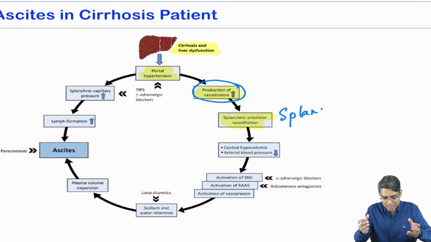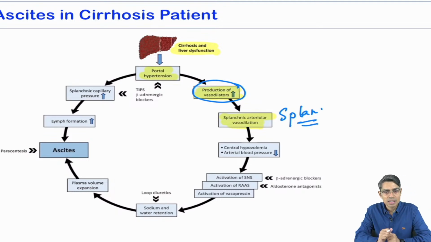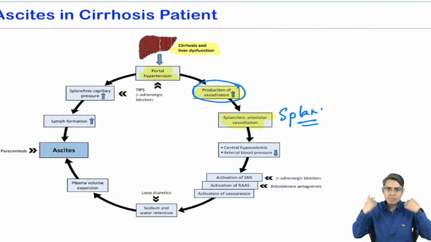Now whenever your splanchnic arterioles are dilated, what will happen? There will be an increase in volume in these blood vessels, and that will start producing fluid accumulation in the peritoneal space, right? Not only that, what else will happen? More blood will be diverted to the splanchnic circulation. What will happen to your systemic blood pressure?